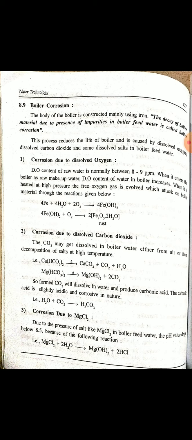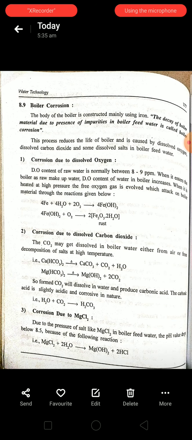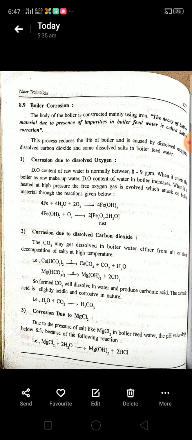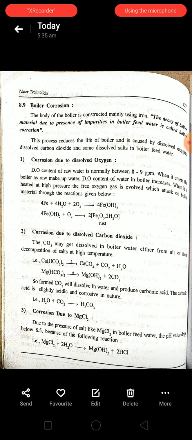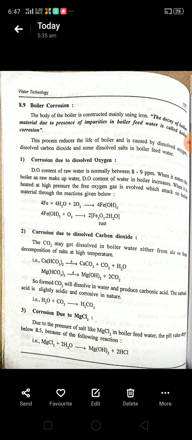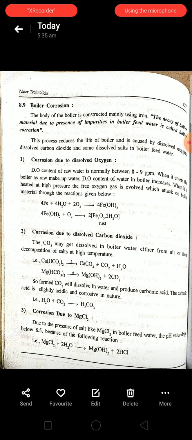When you heat the water at high temperature, the calcium and magnesium bicarbonates which are present in the water undergo decomposition, or disintegration, and there is a liberation of carbon dioxide. Carbon dioxide is also present in the water in dissolved form.